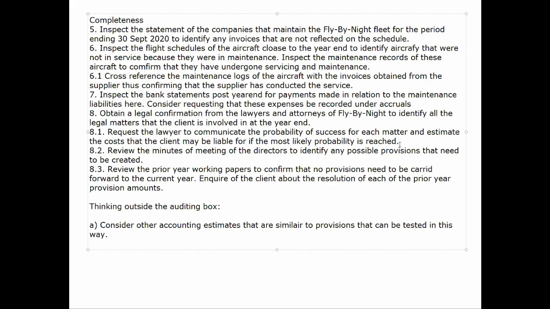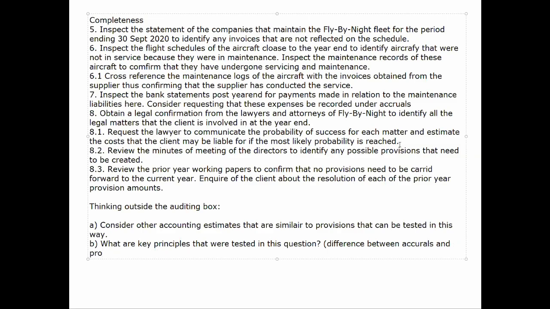Now, I want to ask you as students to start to think about other accounting estimates that you will find in the financial statements that will be difficult to audit. Let's take some time, analyze the financial statements, and identify those accounting estimates that may be difficult to audit, placing them in the various cycles that they lie in. For example, a provision for bad debts goes into the revenue cycle. Let's identify those accounting estimates and pay particular attention to them, because they are likely to come out in exams, as it's such a badly audited section.